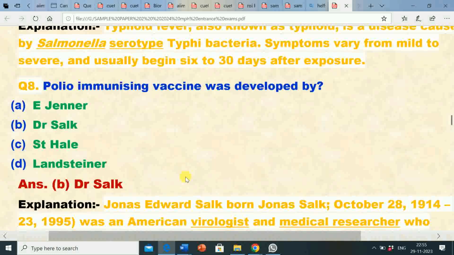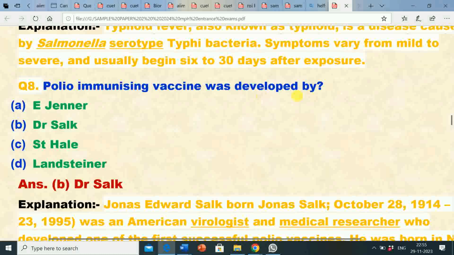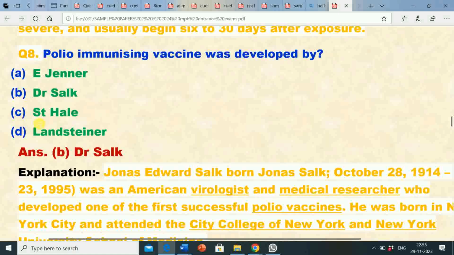Next, question number 8. Polio immunizing vaccine was developed by: option A, E. Jenner; option B, Dr. Salk; option C, St. Hale; option D, Landsteiner. The correct answer is option B, Dr. Salk. Polio immunizing vaccine was developed by Dr. Salk.